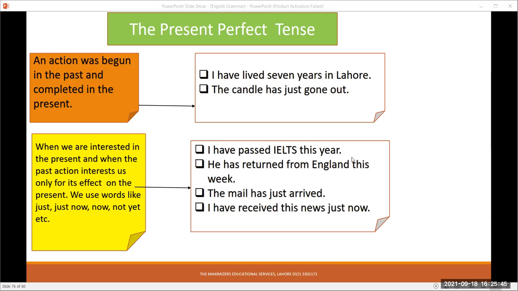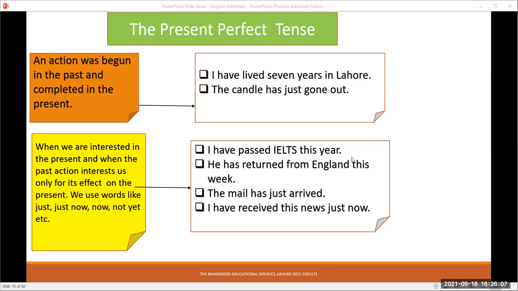We can also use the present perfect tense when we are interested in the present and when the past action interests us only for its effect on the present. And we add words like just now, not yet, etc. For example, I have passed IELTS this year.